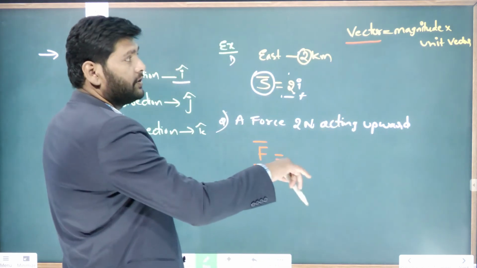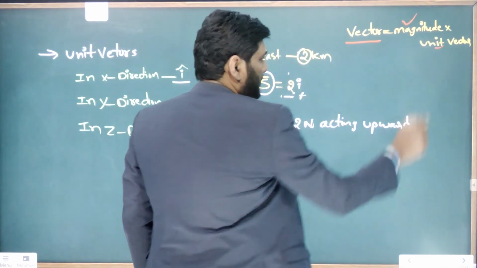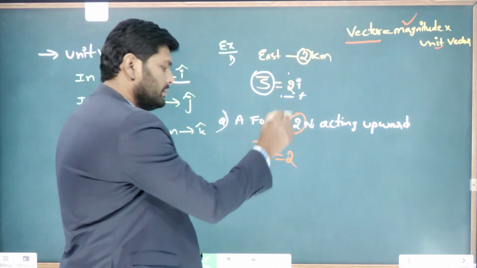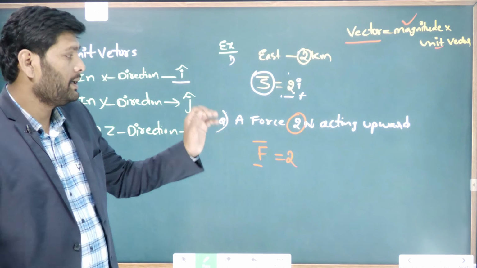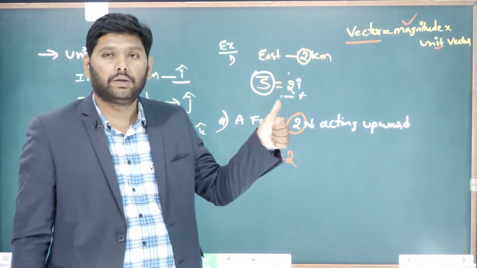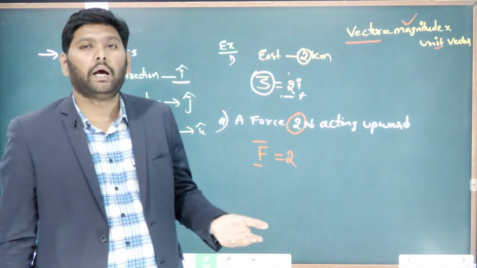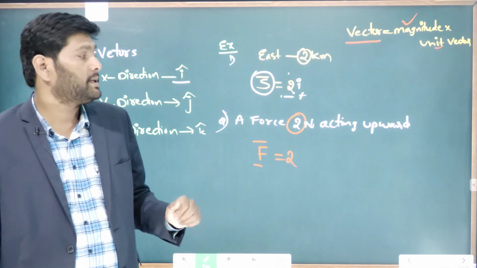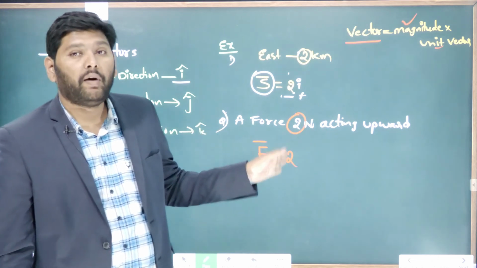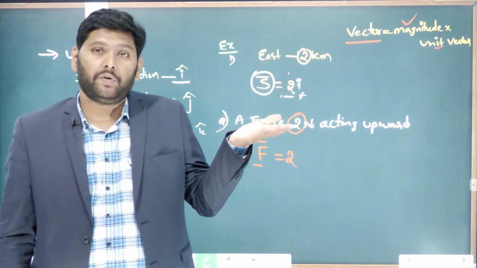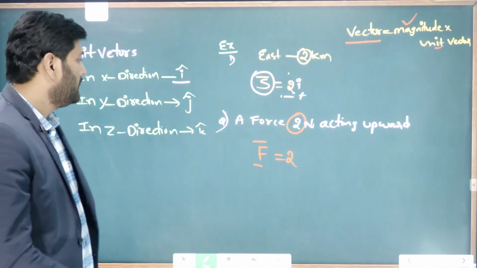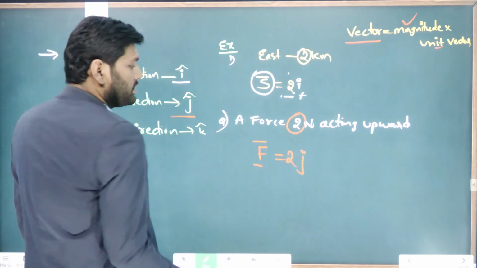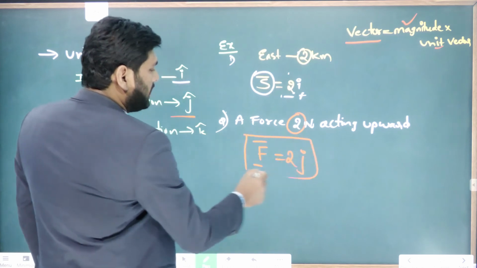And how do you represent the force vector? Magnitude into unit vector. Here, the magnitude of the force is 2 newtons, isn't it? And next, in which direction is it acting? Upward direction. Now you can take down and up as the y-axis. So here it is acting in y direction, positive y direction. It is upward direction. In the positive y direction, the unit vector is j cap. So it becomes 2 j. Finally, this is the vector form of force.